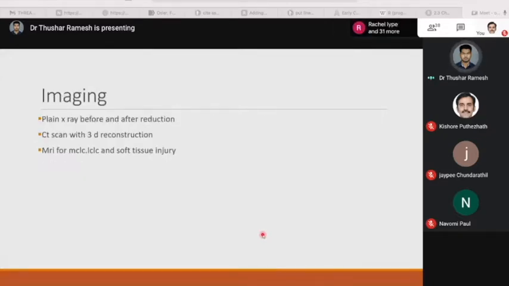Now let's see the imaging. In acute trauma settings, a plain X-ray of the elbow should be done before and after any reduction maneuvers. If a complex fracture is suspected, that is, a fracture of the coronoid or radial head, a CT scan with 3D reconstruction is done. And MRI can be done to assess the ligamentous insufficiency and the soft tissue injury.